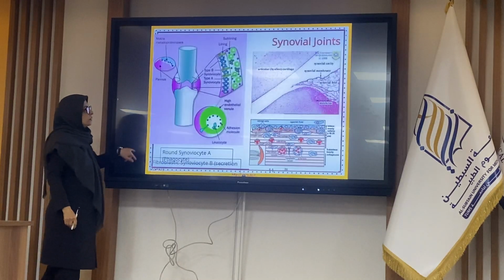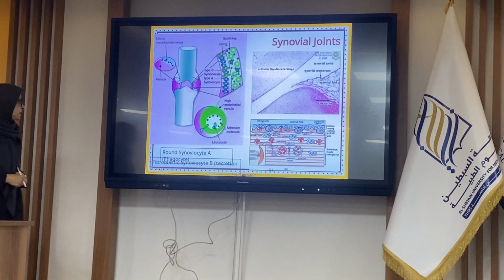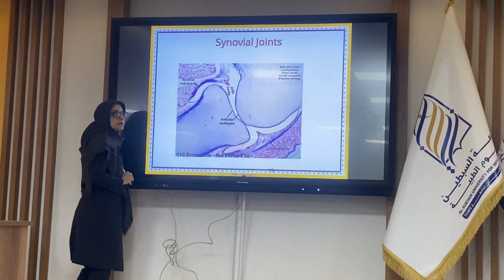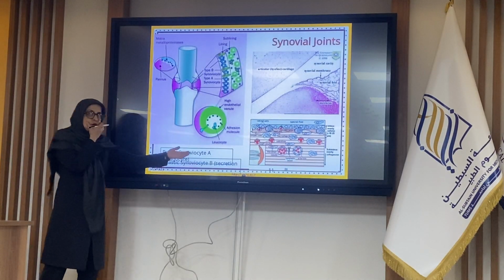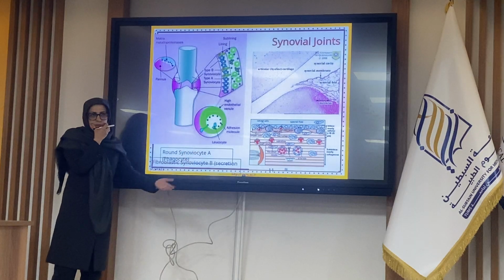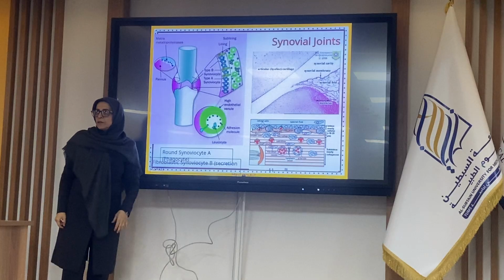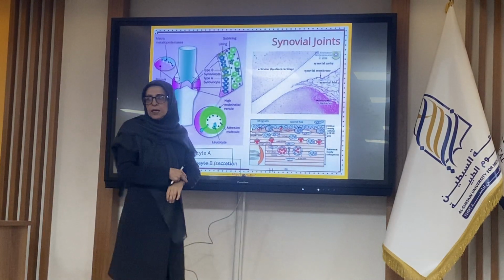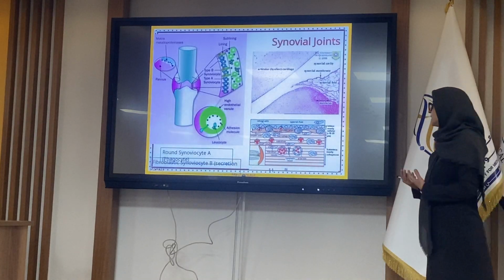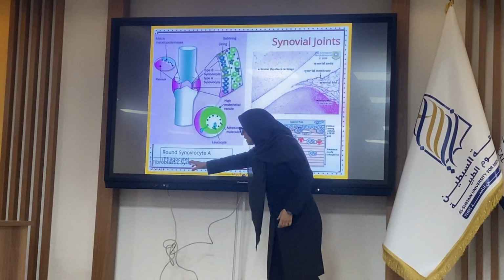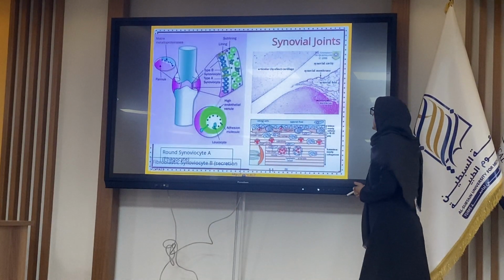The synovial cells are of two types, synoviocytes A and B. Type A acts as a phagocyte, eating debris. Type B acts as a secretory cell, secreting the synovial fluid in the cartilage.